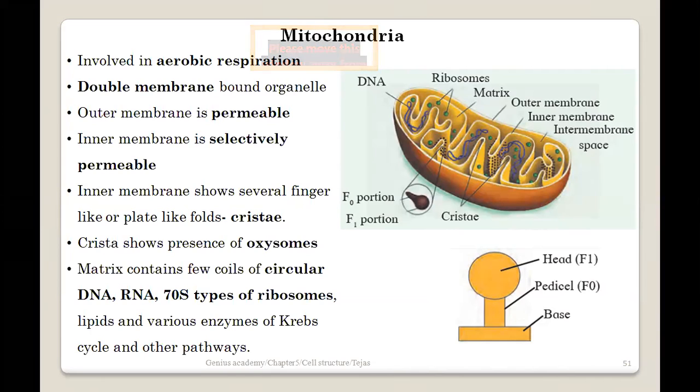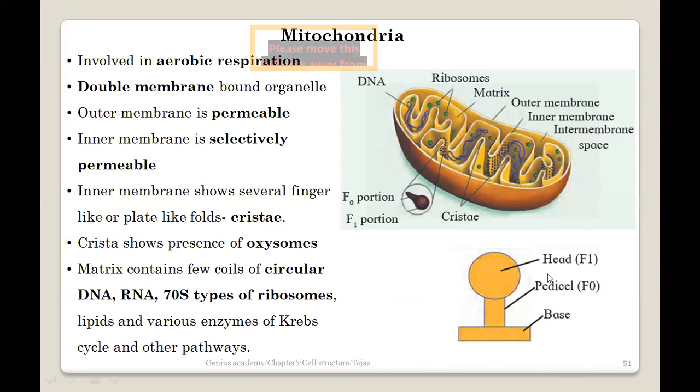The inner membrane also shows some finger-like projections called cristae. On these cristae there are small particular structures which we call oxysomes. There are multiple names for these oxysomes, which we will discuss in detail, but these are a very important component of mitochondria which has three parts. This is a typical structure of oxysomes, where you can see a circular or big head, then there is a pedicel and then the base.